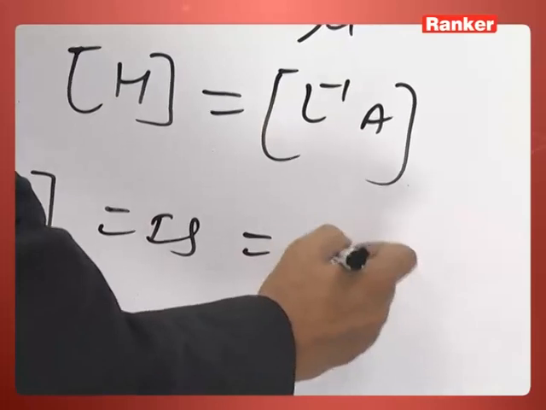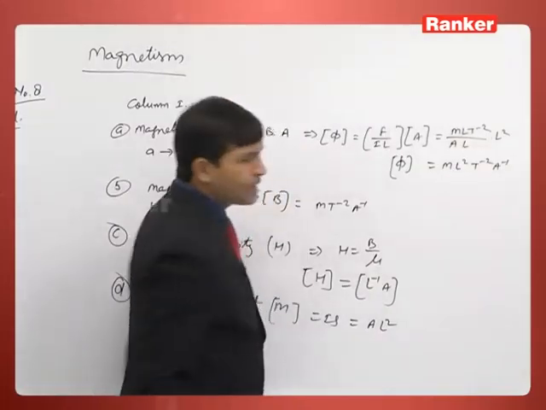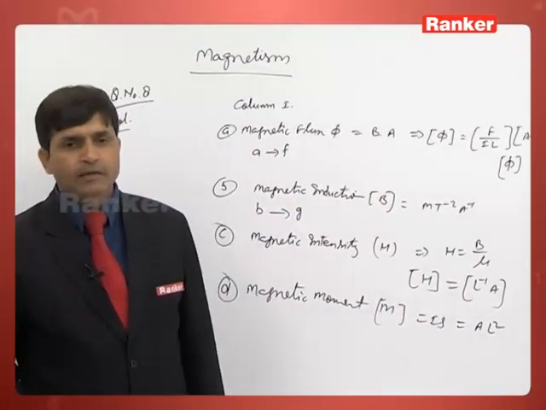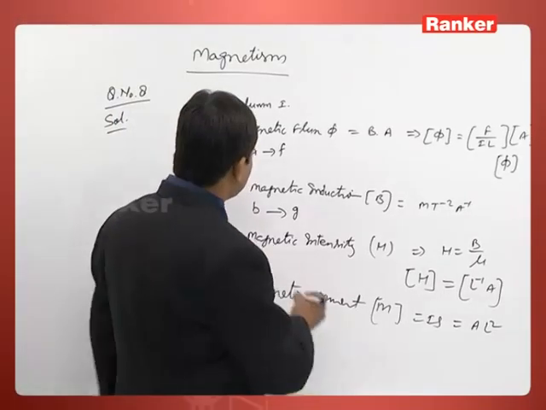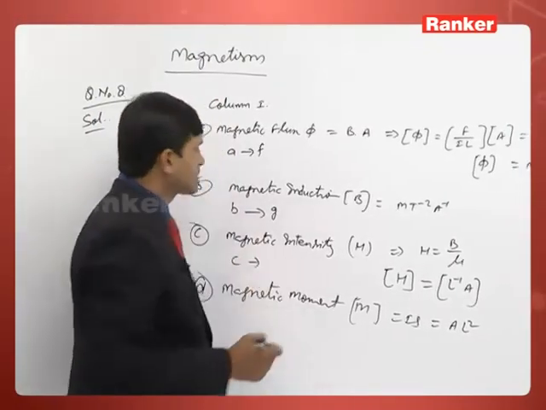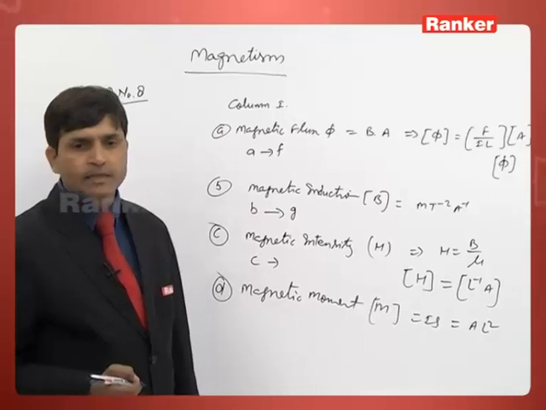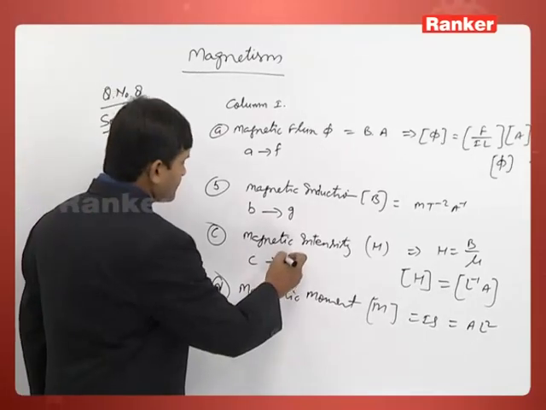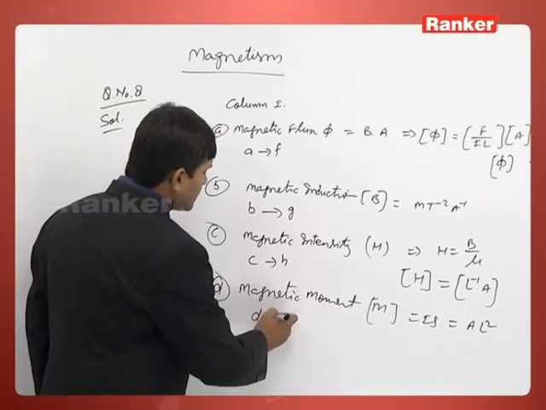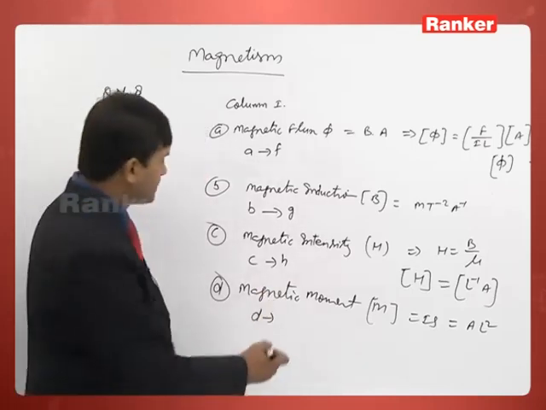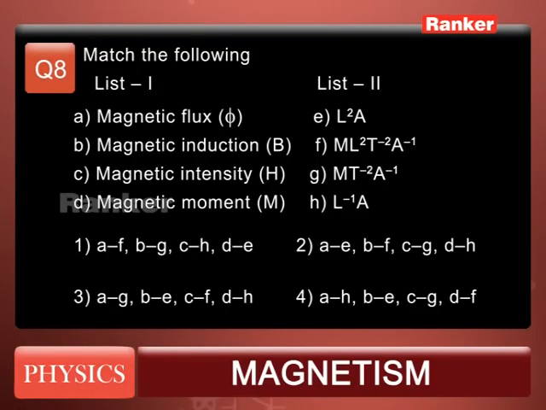So current is A, S is area, L square. The area square means E. So for C option is H, and for D option is E. So the correct option, answer number 1.